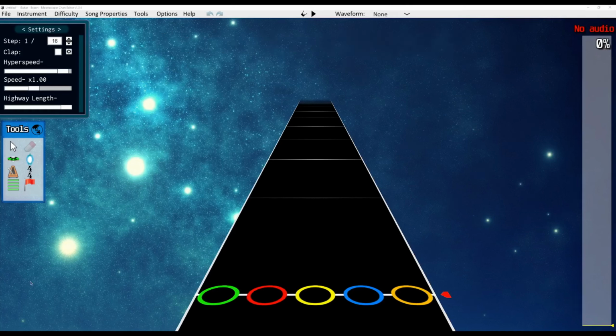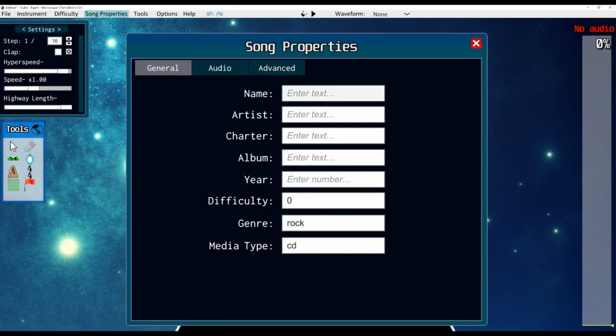Alright, the first thing we're going to do in Moonscraper is click Song Properties up here. This is where we're going to enter the actual information about the song. I'm going to use a System of a Down song for our example here. We'll do Prison Song, System of a Down, Charter, that's you, album, Toxicity. Toxicity came out in 2001.